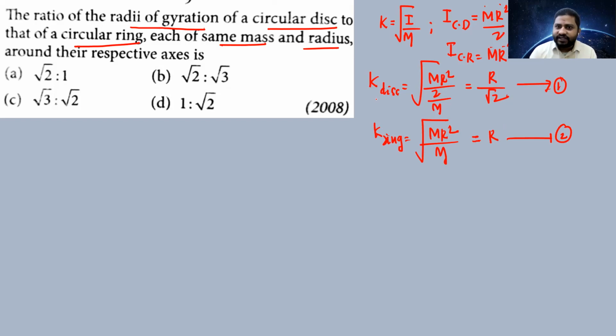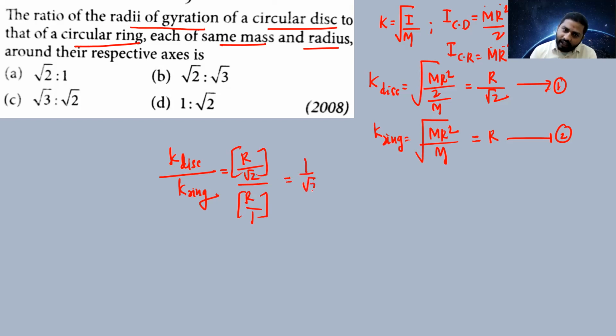So the ratio of radius of gyration of the disc to the ring is equal to r by root 2 divided by r by 1. This is the numerator and this is the denominator. R cancels, and you get 1 by root 2. So this is the ratio of radius of gyration.